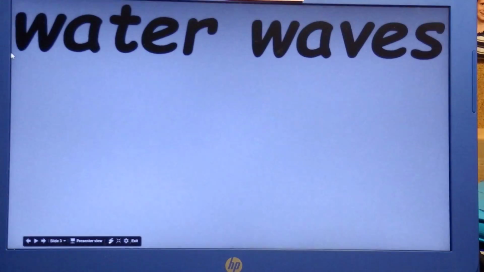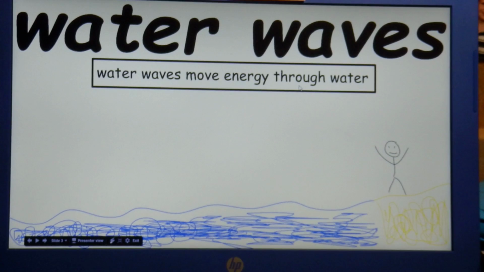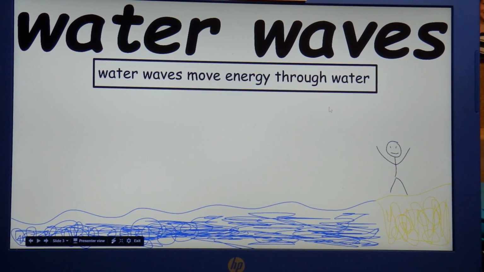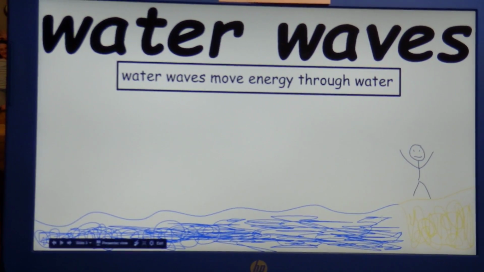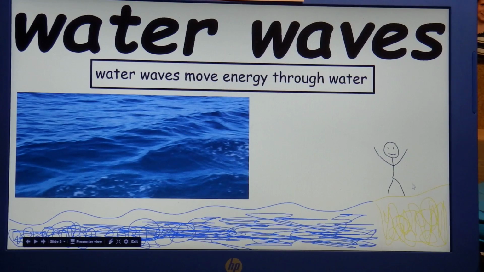Example number one: water waves. Water waves move energy through water. It's pretty self-explanatory. But here's a nice little picture that I kind of screwed up on. And here is an example if you don't like my picture.